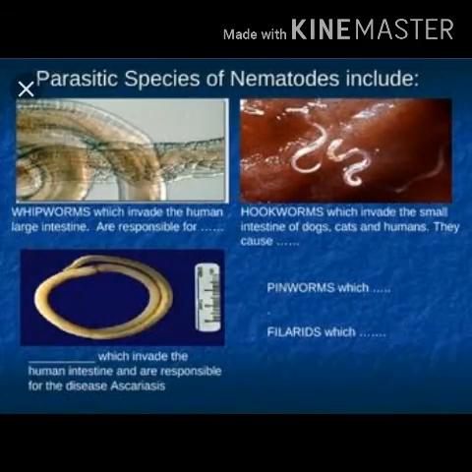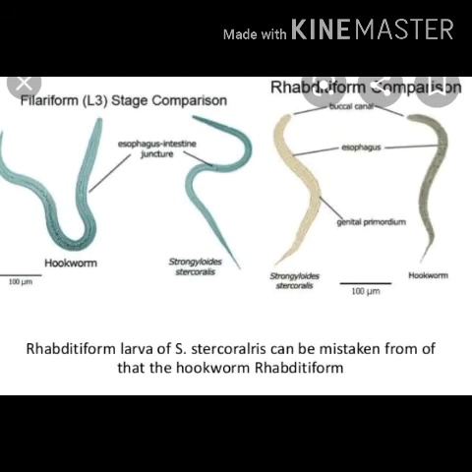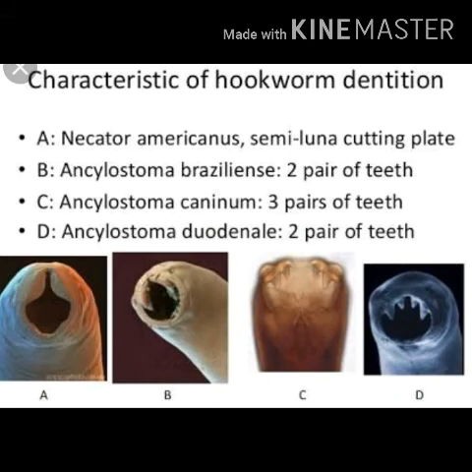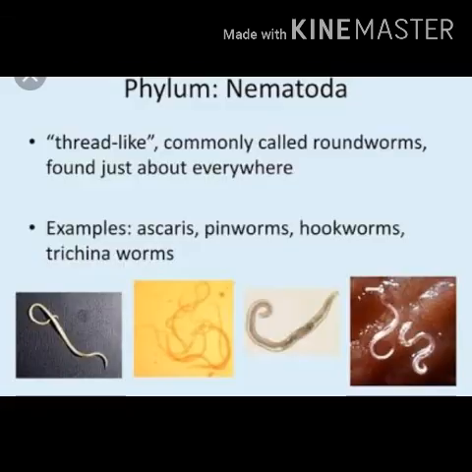Today in class 11 biology, we will start with the next phylum, that is Nematoda or Nemathelminthes, in which we will see the general characteristics of Nematoda and also some pictures, how they reproduce, and also the different larval stages present in their life cycle. So today we will start with the next phylum, that is Nemathelminthes or Aschelminthes.